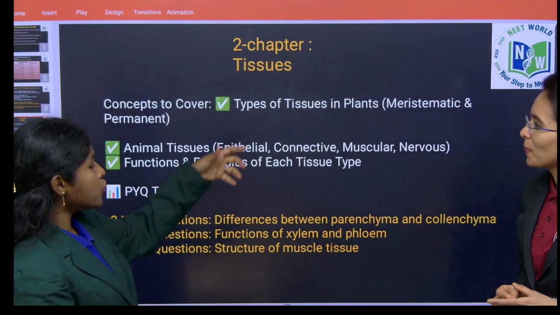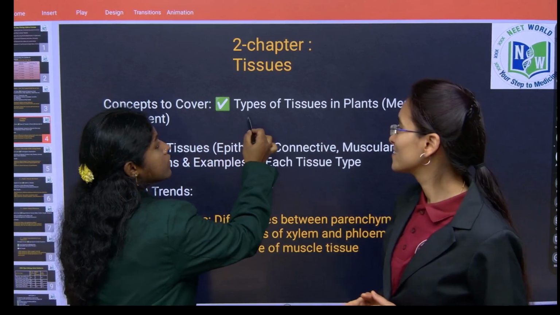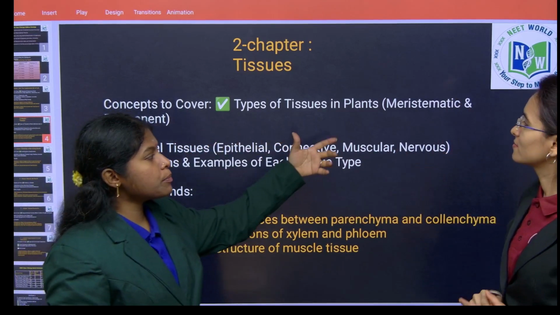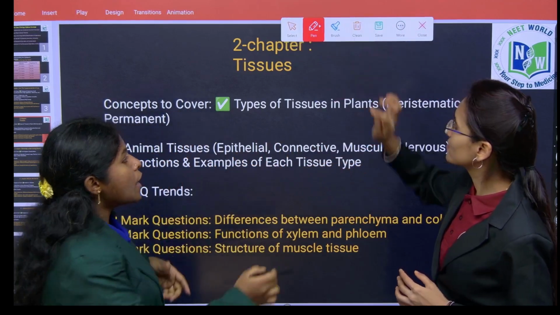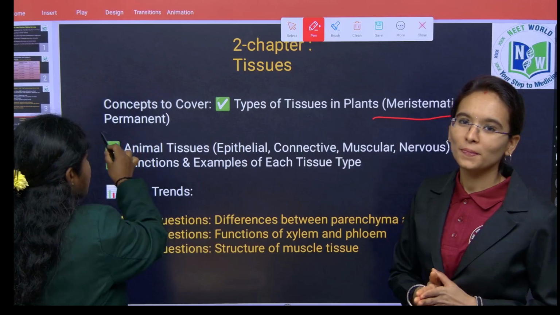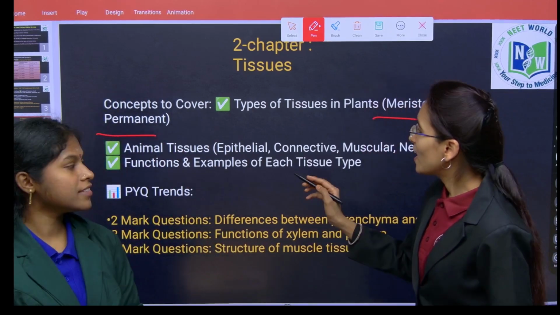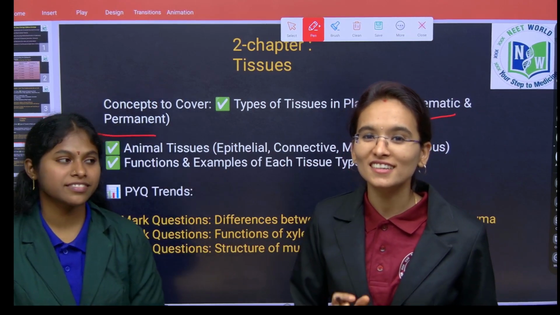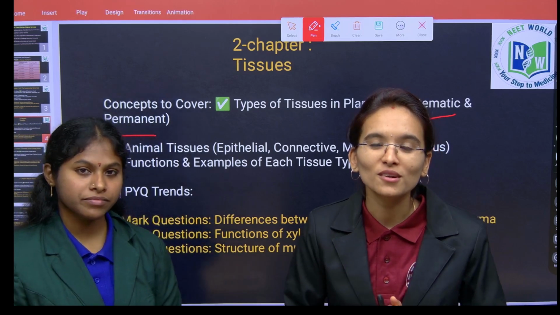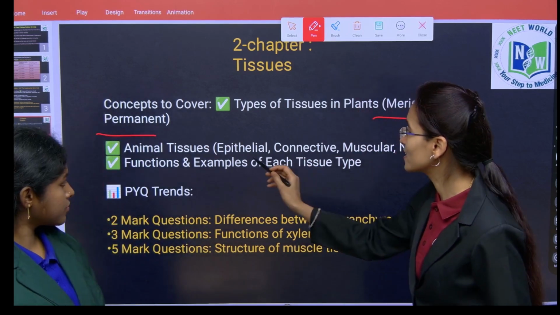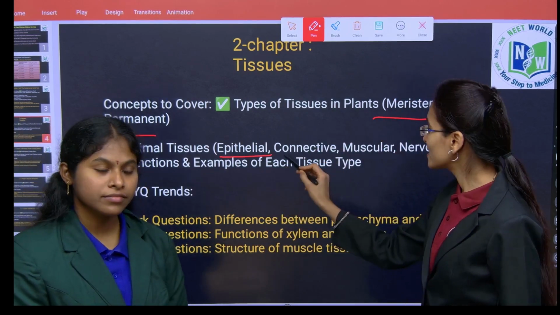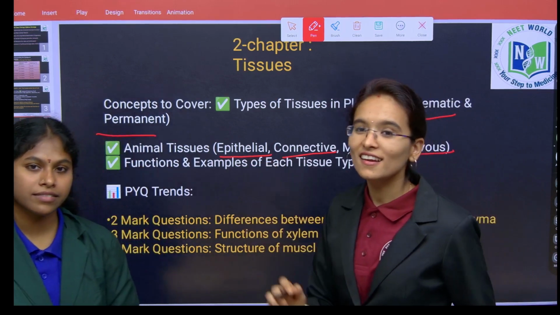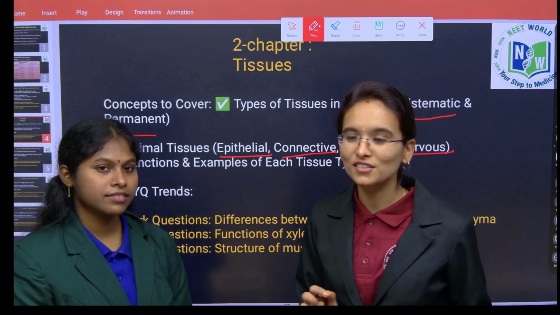In this chapter on tissues, we are going to discuss the types of tissues in both plants and animals. Plant tissues are basically divided into two types. One is meristematic tissue, and the next one is permanent tissue. And children, not only plant tissues, you also need to focus on animal tissues. In animal tissues, you are going to learn about 4 different types of tissues: epithelial tissue, connective tissue, muscular tissue and nervous tissue. Along with these, learn the functions and examples of each tissue.